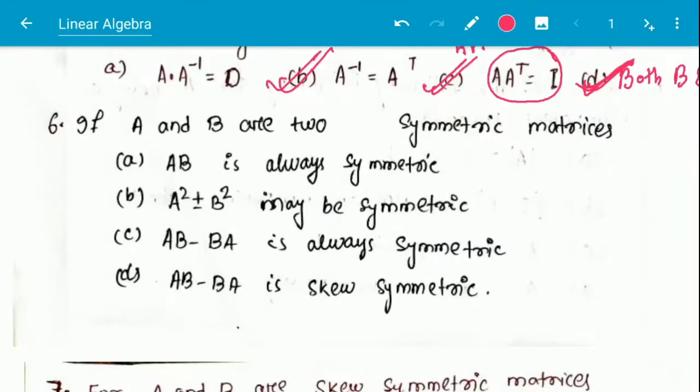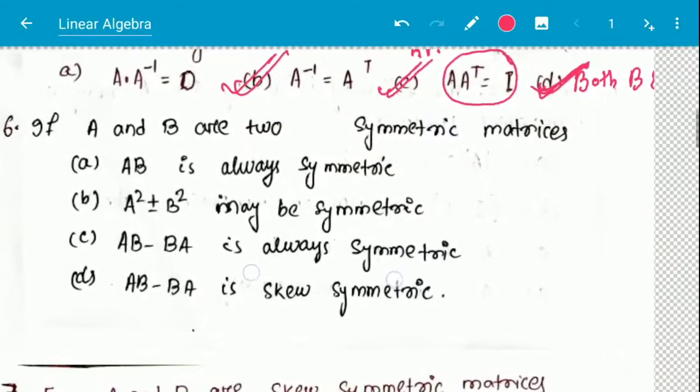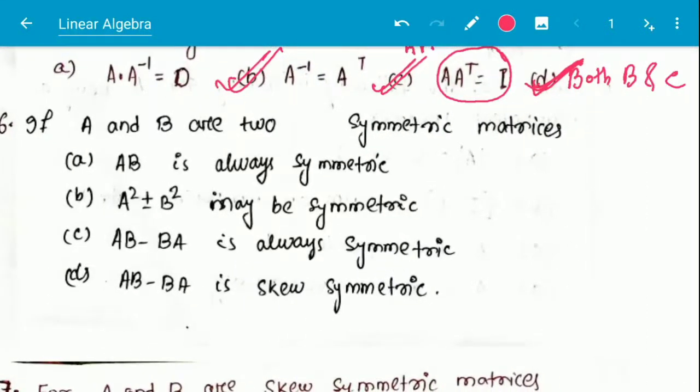Question number 6, if A and B are two symmetric matrices, then option A, AB is always symmetric; option B, A square plus minus B square may be symmetric; option C, AB minus BA is always symmetric; option D, AB minus BA is skew symmetric. If we analyze these questions, first I have to tell what is symmetric and what is skew symmetric.